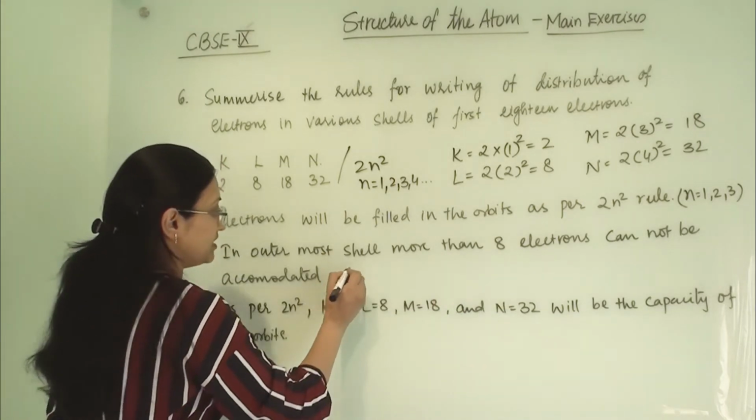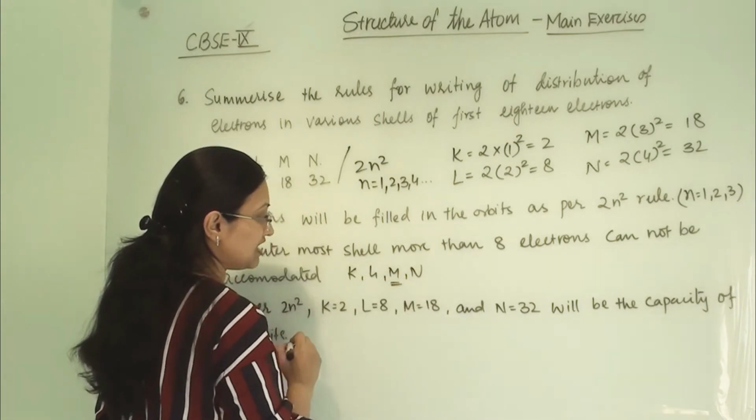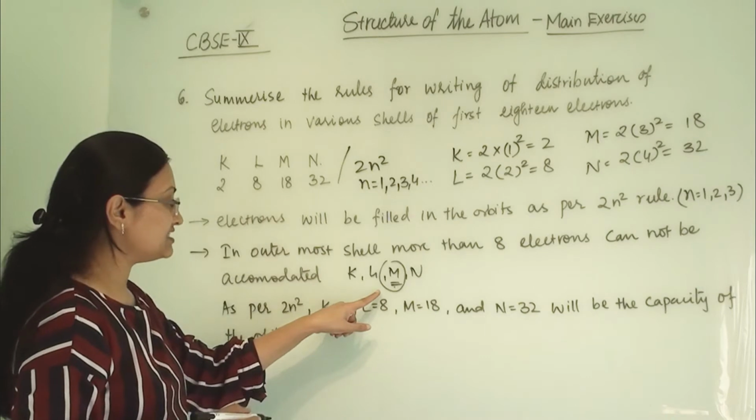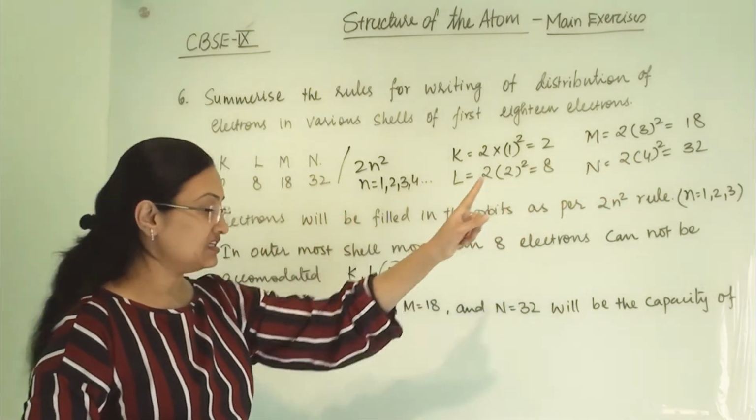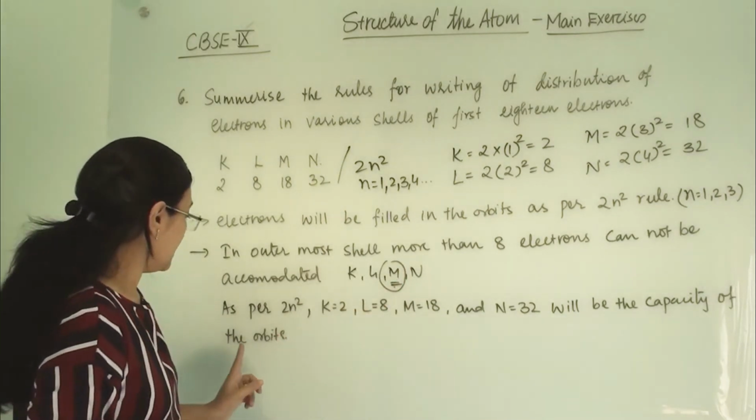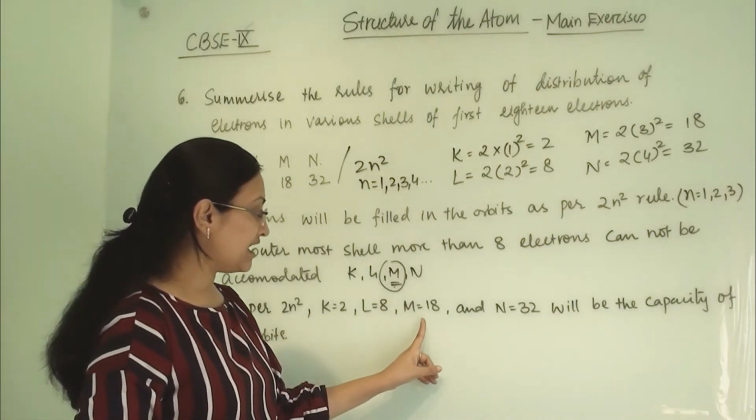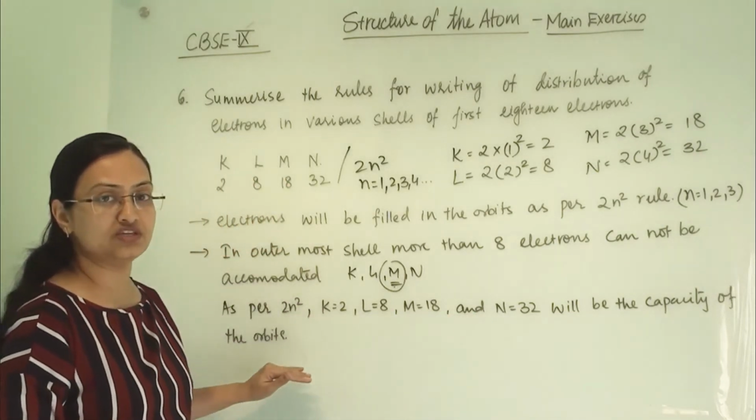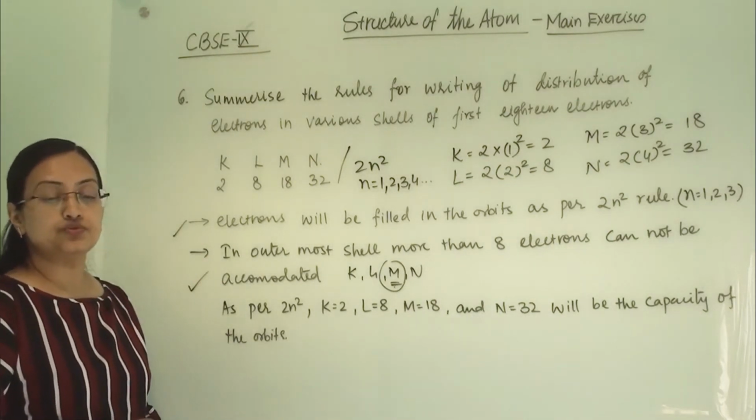So here K, L, M and N. If this is the last or outermost shell, then we cannot put more than 8 electrons in this. So even though M's capacity is 18, we cannot put more than 8 electrons in this. As per 2n square, K equals 2, L equals 8, M equals 18 and N equals 32 are the capacities of these orbits. So these two are important rules to distribute the electrons.